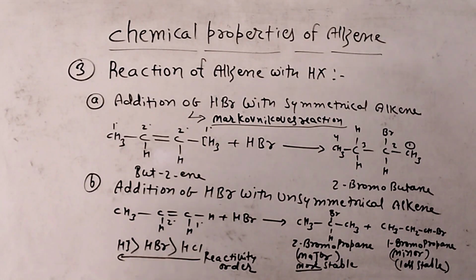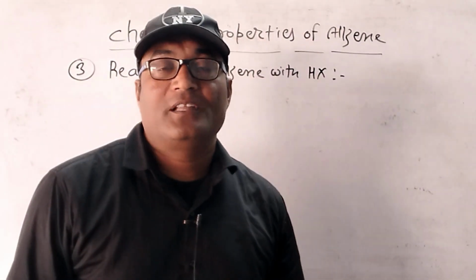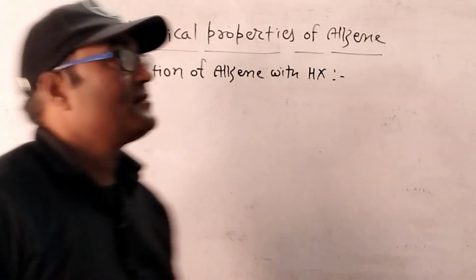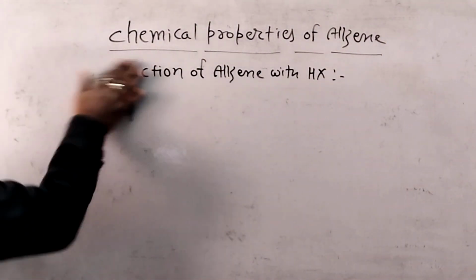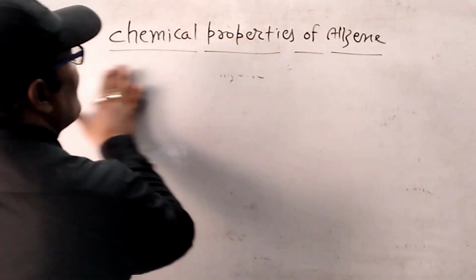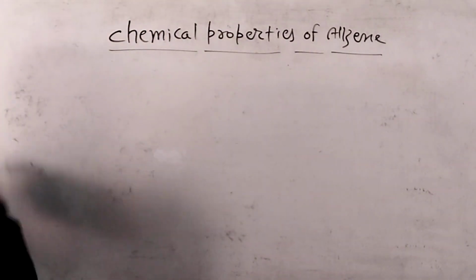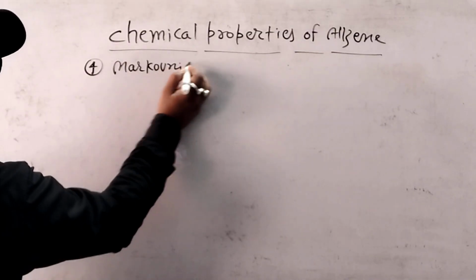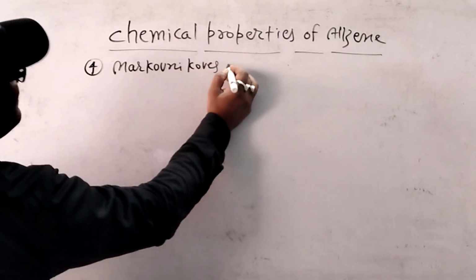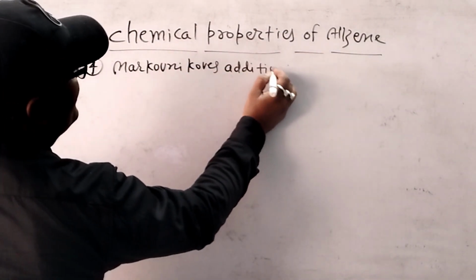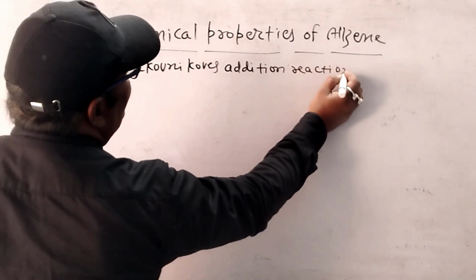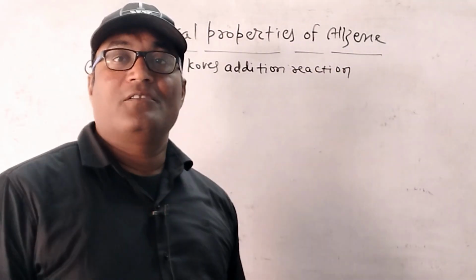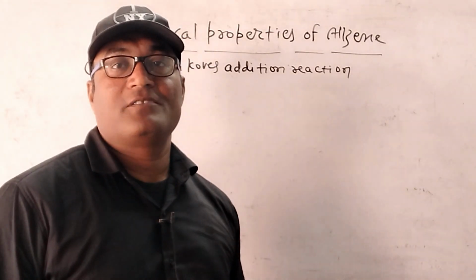Now fourth reaction is Markovnikov's addition reaction and anti-Markovnikov's addition reaction. Reaction number 4, Markovnikov's addition reaction. In case of Markovnikov's addition reaction, this reaction is also addition of hydrogen halide.